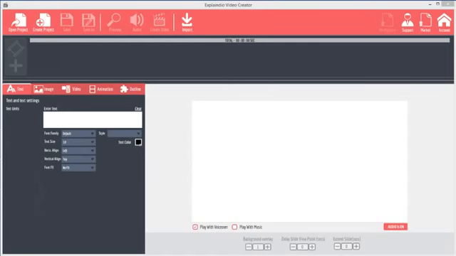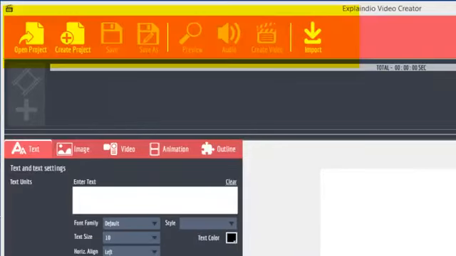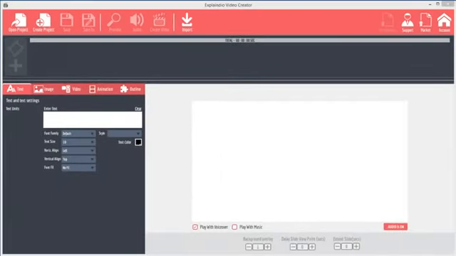On the initial screen, you'll see several areas. On the top are the project file functions, preview, audio, and video create functions, and the import function, which will come in very handy if you have invested in slides or SVG images from other video maker software. Next is the slide timeline. This doesn't have the classic timeline, but rather it shows the order of the slides and scenes that you have built with the time for each listed in each cell. I'll show you that in a moment.